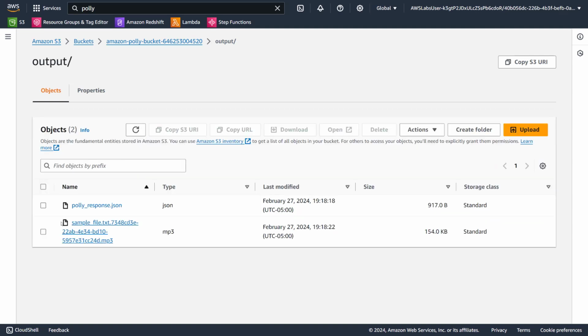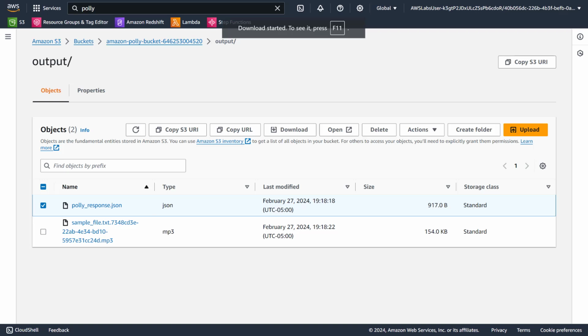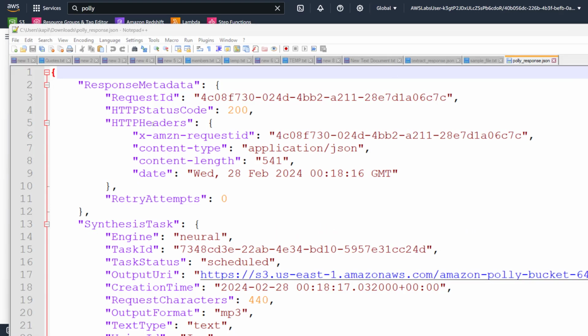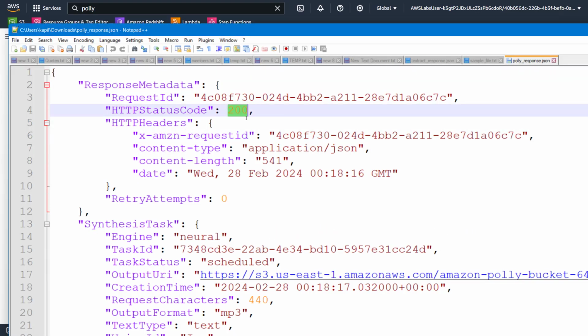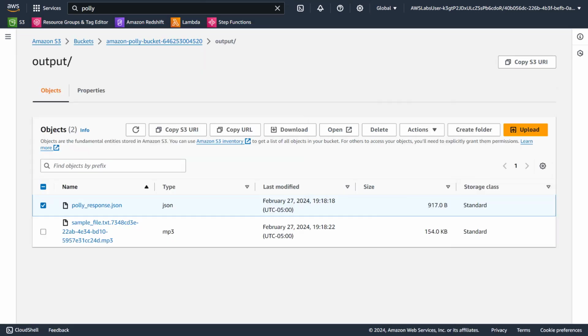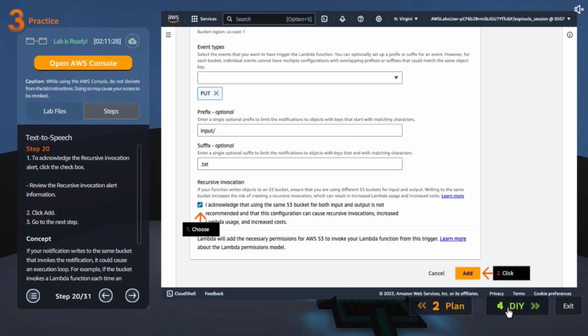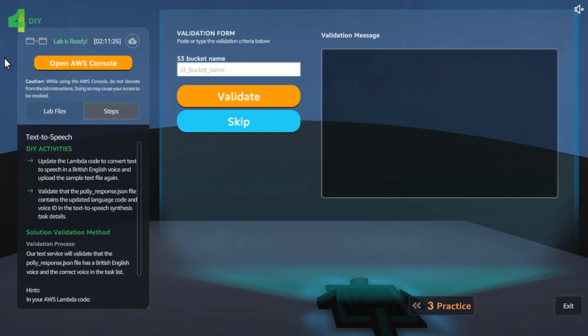All right, there we have our S3 file, and if we download this and open it, okay, you can see here's the response 200, we got it, which is good. And even if we don't have the mp3 file, you won't hear it even if I play it, so I'm not going to do that. So that's the basics. That's about the practice lab.